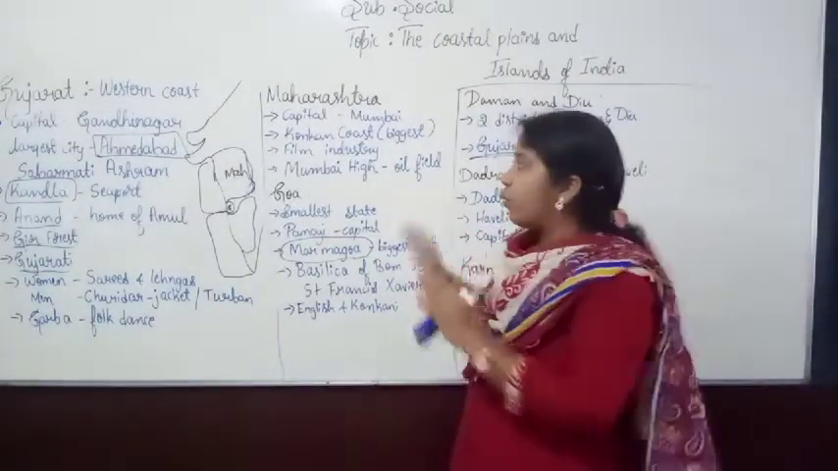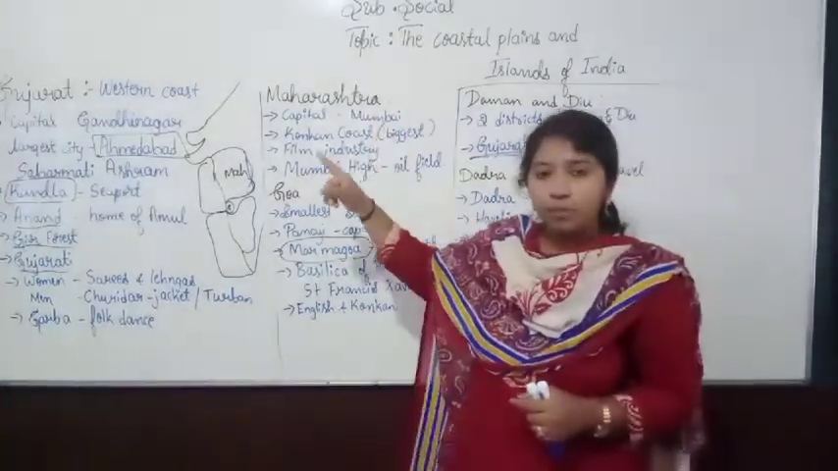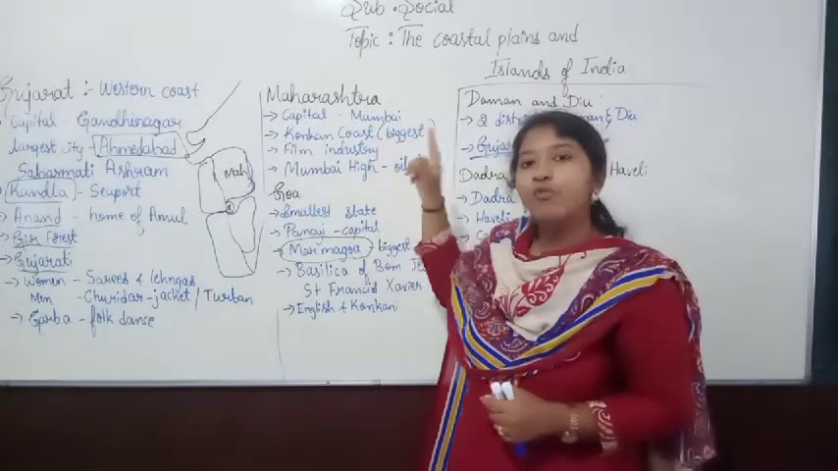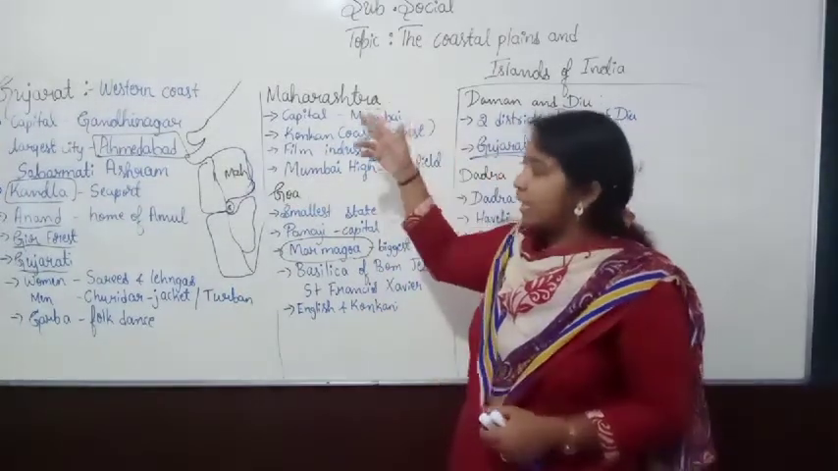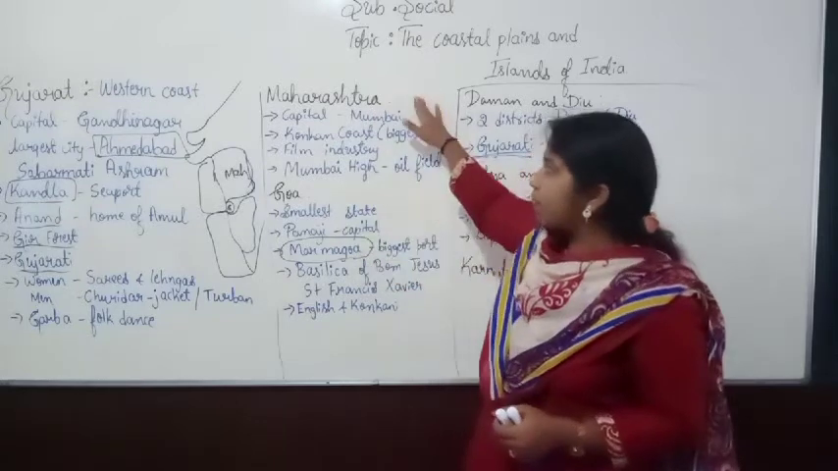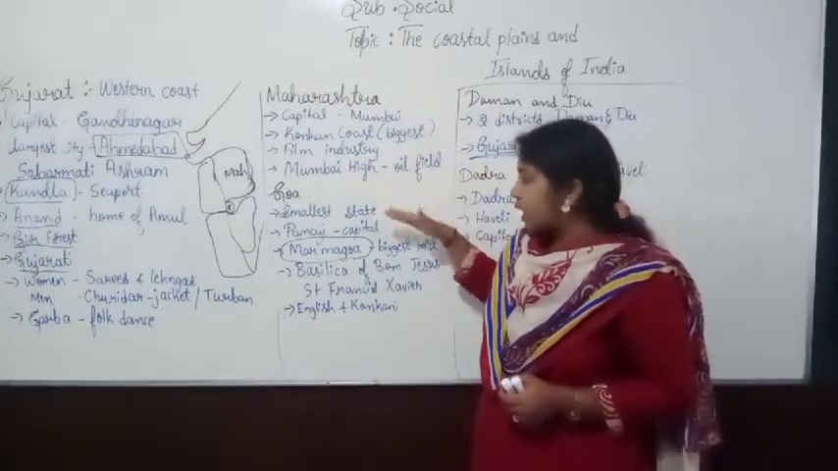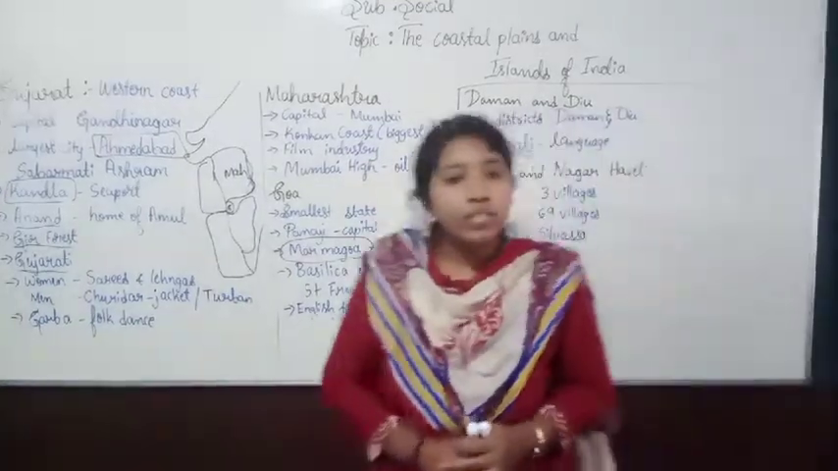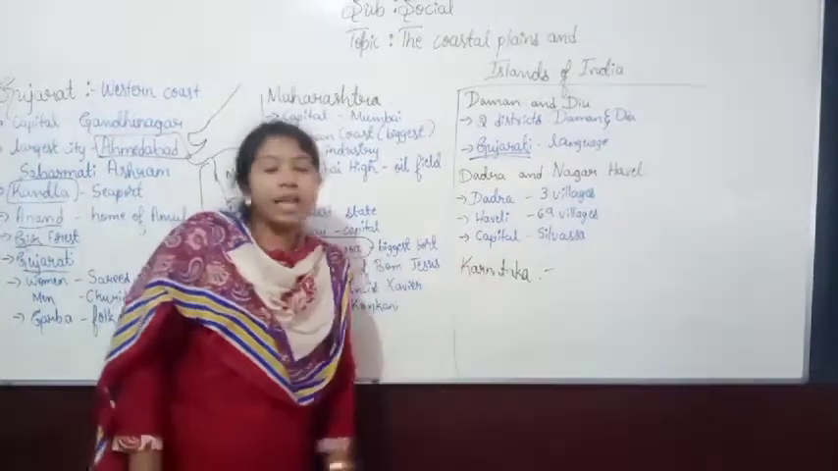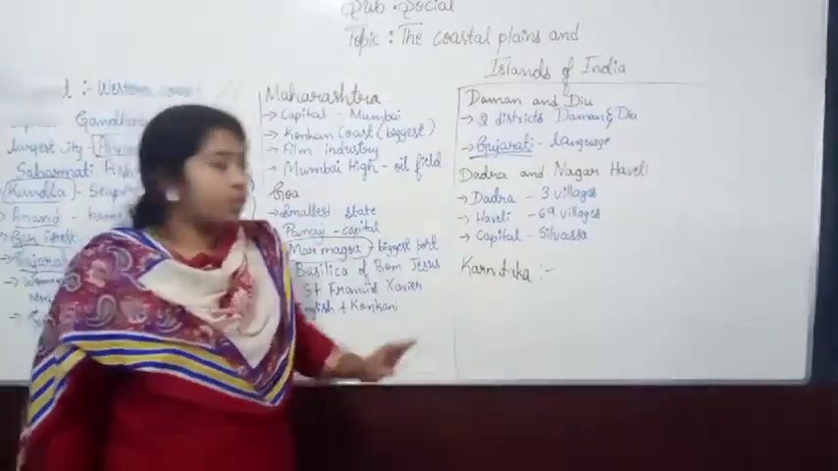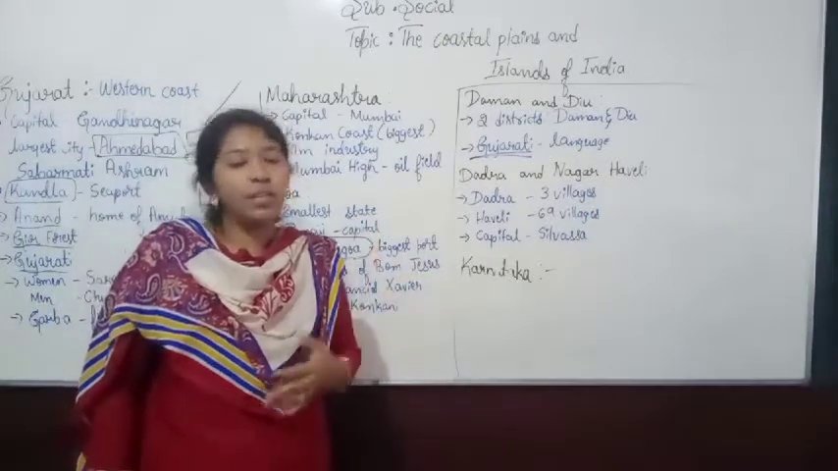Okay, first let me recall today's class. Gujarat is one of the important states of the western coast, and its capital is Gandhinagar. Then Maharashtra's capital is Mumbai. Goa's capital is Panaji. And Karnataka's capital is Bengaluru. So this is about the life of the western coast.